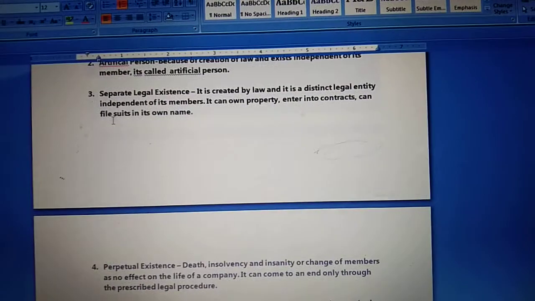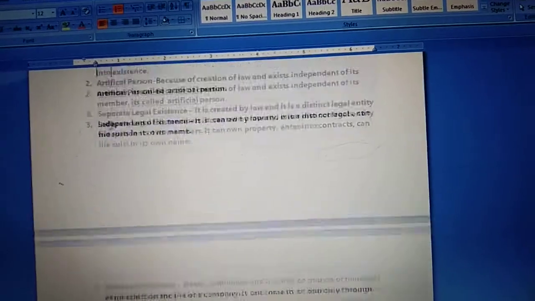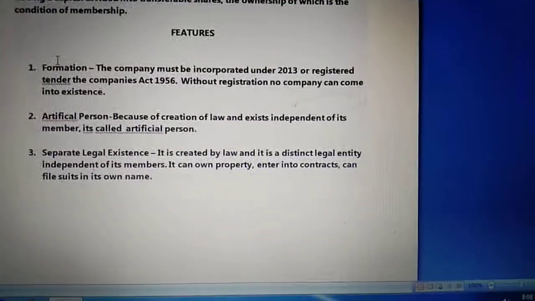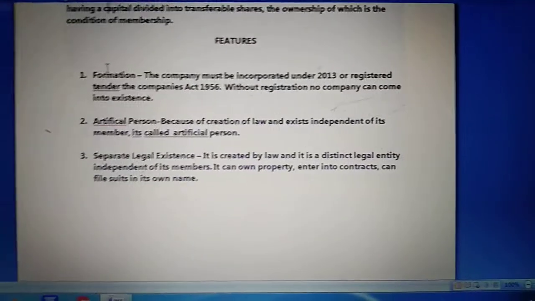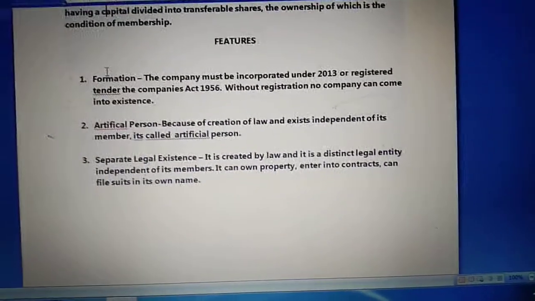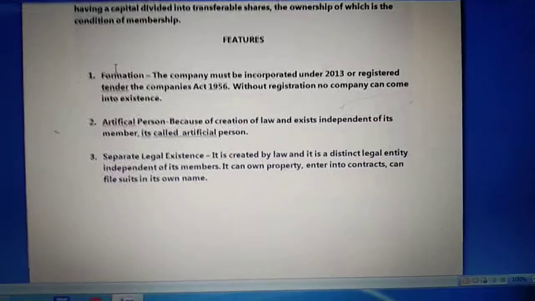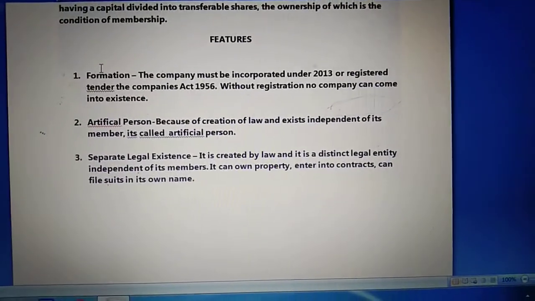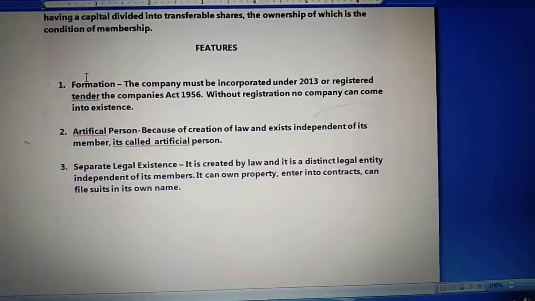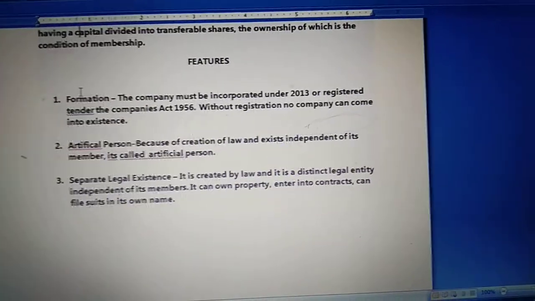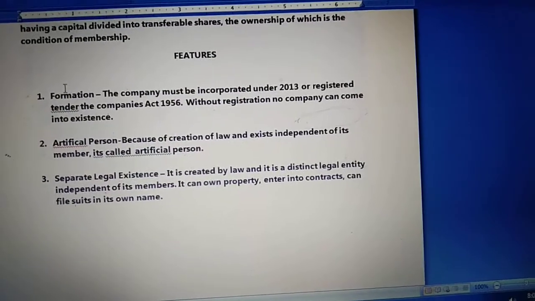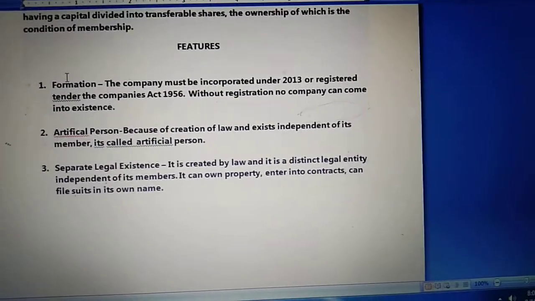See, the first feature is the formation. It means how the joint stock company is started. So children, the formation of a joint stock company is a time consuming, expensive and complicated process. Whenever we have to start a joint stock company, we have to incorporate it under the Companies Act 2013 or register it under the Company Act 1956.